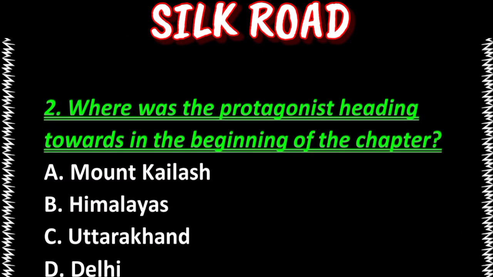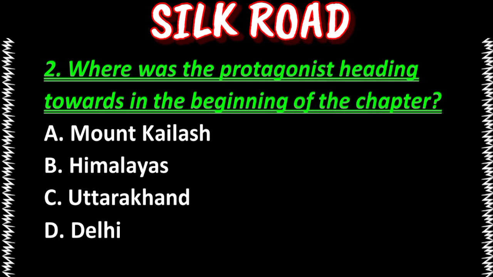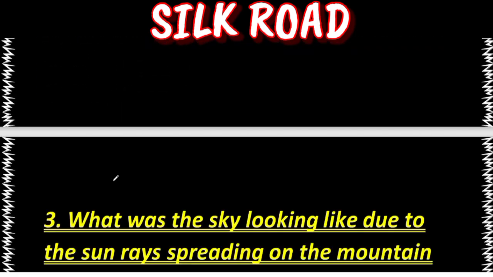Next question is, where was the protagonist heading towards in the beginning of the chapter? Mount Kailash, Himalayas, Uttarakhand, Delhi. Our answer is option A. Mount Kailash. Our author was going to Mount Kailash.